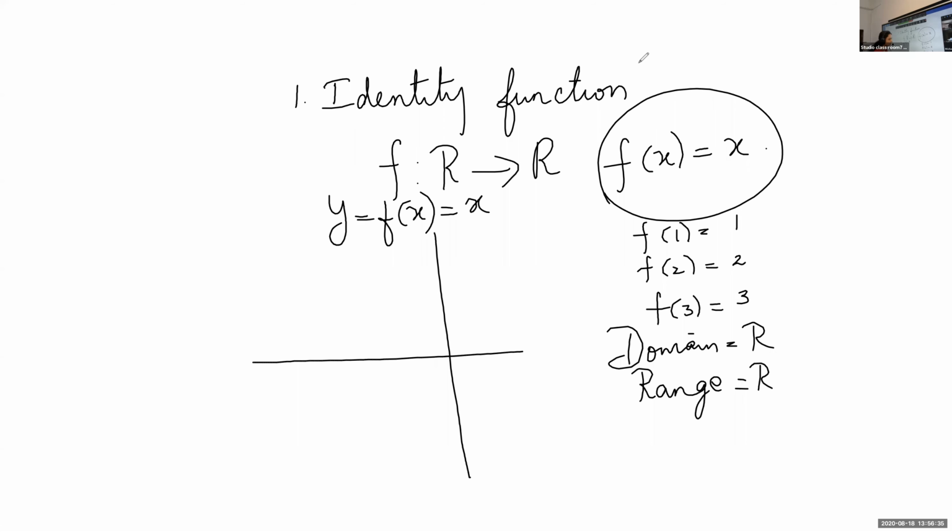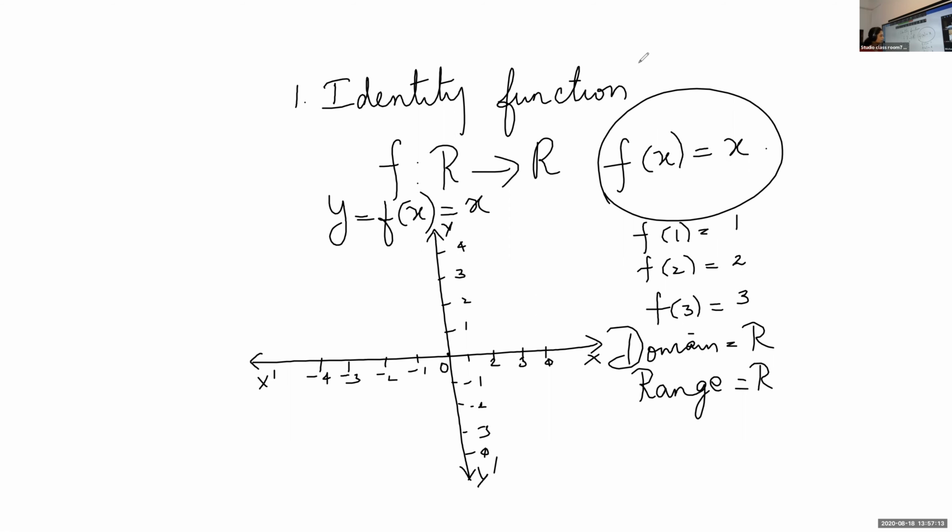So I am drawing both the two axes, x-axis and y-axis. X, x dash, y, y dash. These two will meet at the origin, 0. Now 1, 2, 3, 4. Likewise here we will have minus 1, minus 2, minus 3, minus 4. 1, 2, 3, 4. Here minus 1, minus 2, minus 3, minus 4 and so on.